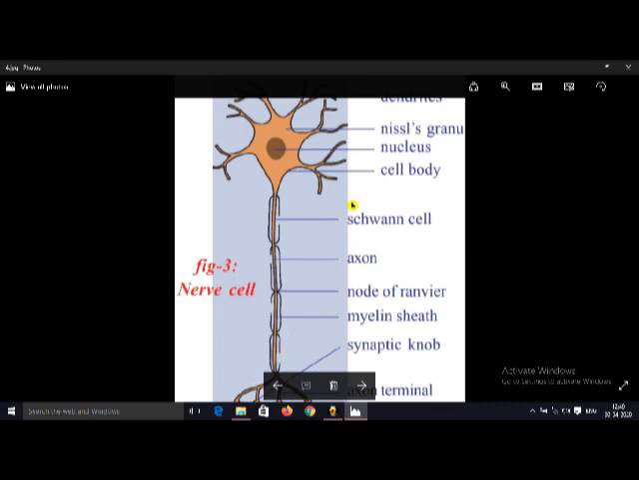Neuron structure is present, and some neurons possess myelin sheath on the axon. Those neurons are called myelinated neurons or myelinated axons, and some neurons lack, or do not possess, this myelin sheath. They are called non-myelinated neurons. Like this, neuron structures are there, and these neurons are present in the brain, in the spinal cord, in the nerves. They are present everywhere in our nervous system. This is about the structure of neuron.